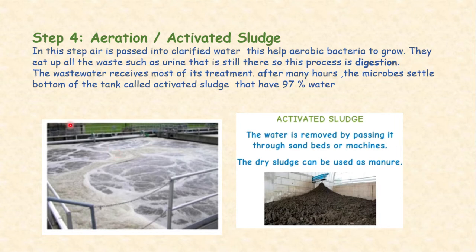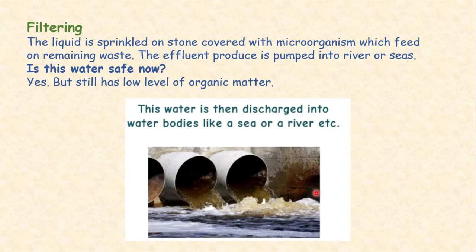After many hours, the microbes settle at the bottom of the tank, called activated sludge, which now has 97% water. From the activated sludge, the water is removed by passing it through sandbags or machines, and the dry sludge, which you can see here, is used as a manure. The filtering process is the last stage. The liquid is sprinkled on stones covered with microorganisms which feed on the remaining waste. The effluent produced is pumped into rivers or seas.